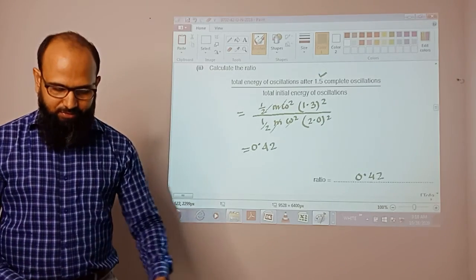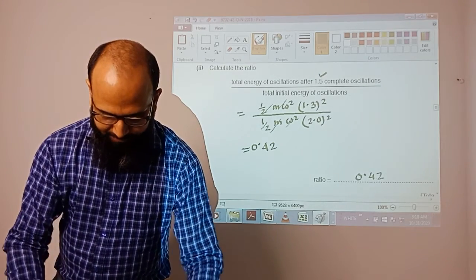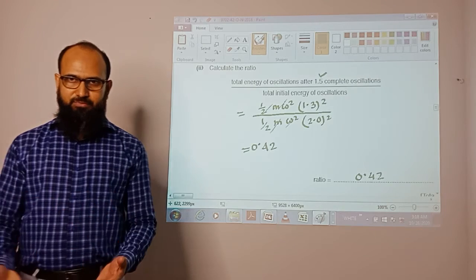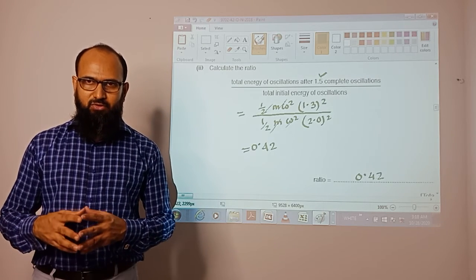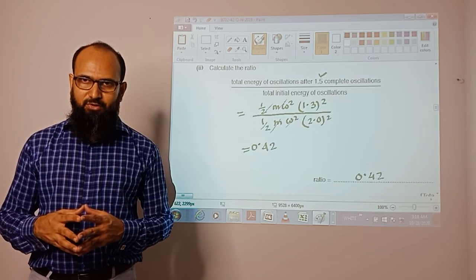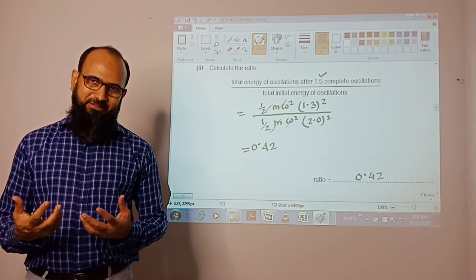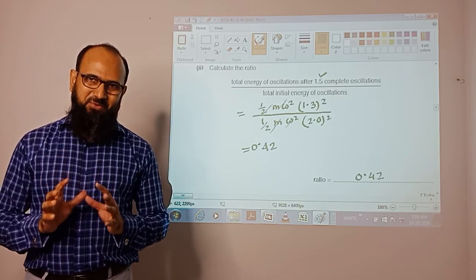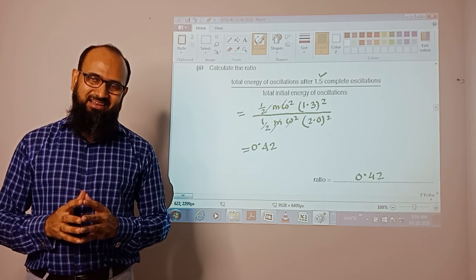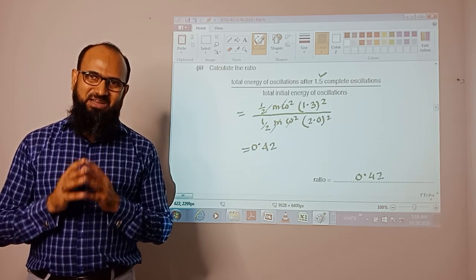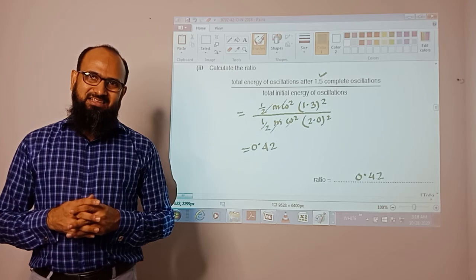So this is how we are going to solve the question paper, and this is how we are going to practice this thing. I'm going to upload the homework in your accounts, so you will get the homework there, and I will keep the pressure on you in such a way that you will achieve a resonance result.